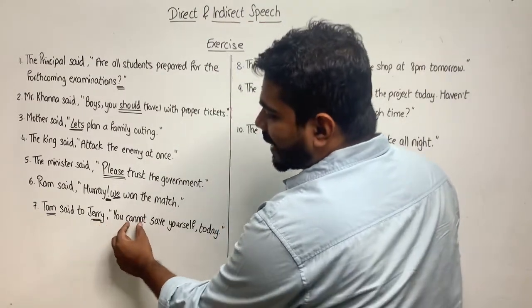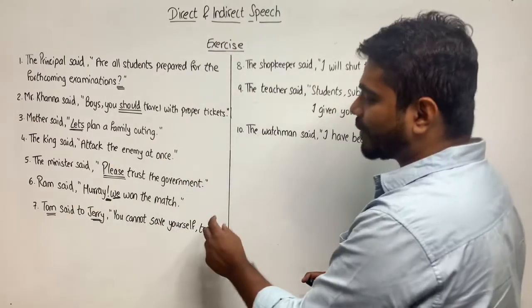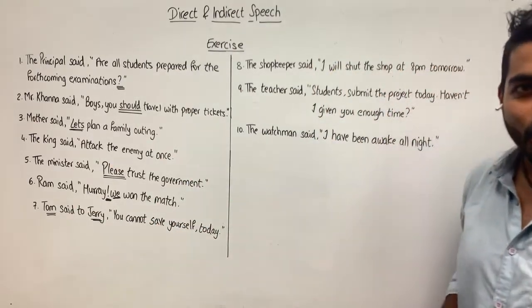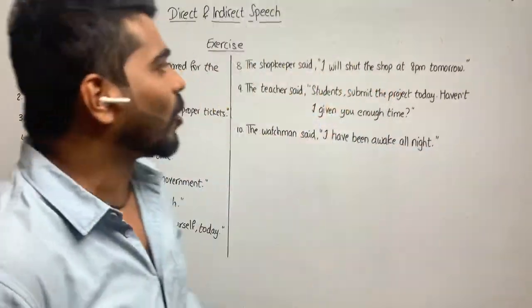So he. Cannot, past tense, could not. Yourself will become himself. Today will become that day. Okay, so go very, very slow, word by word. Okay, and you'll never go wrong.